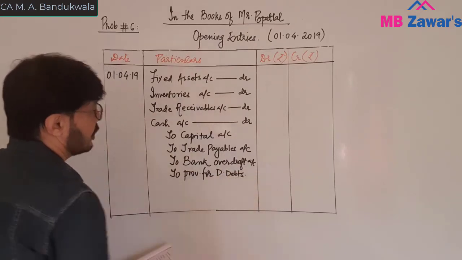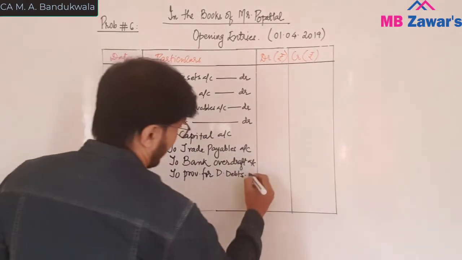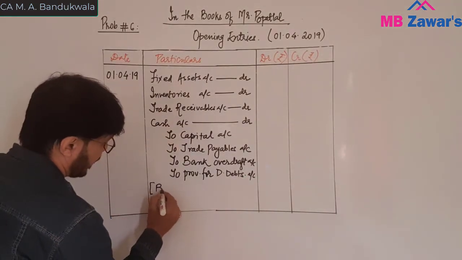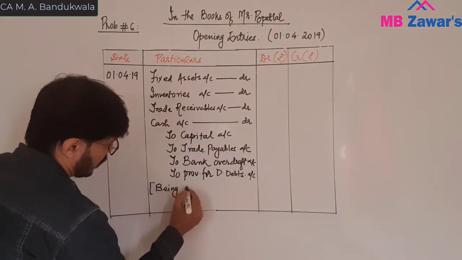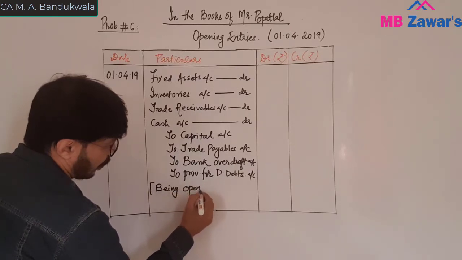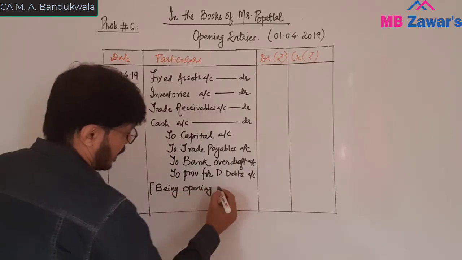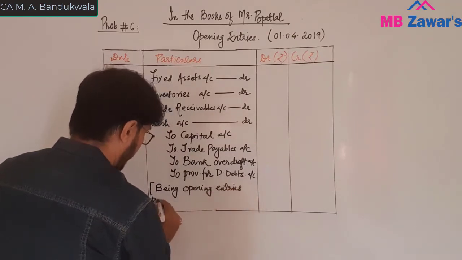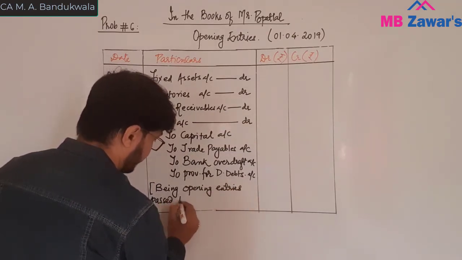These are the opening entries. Narration: being opening entries passed through the books.